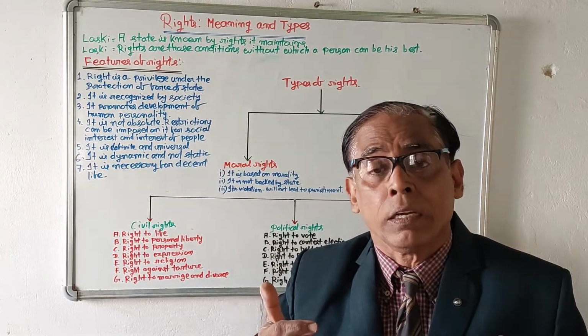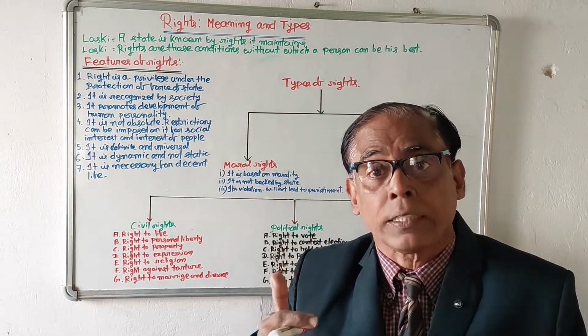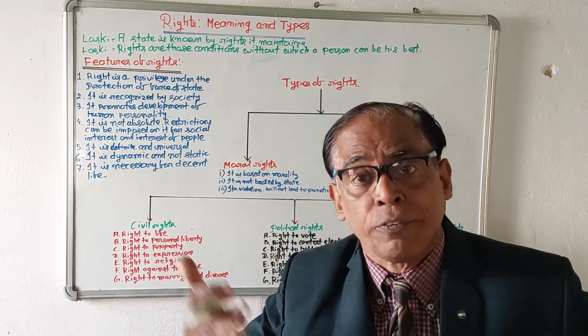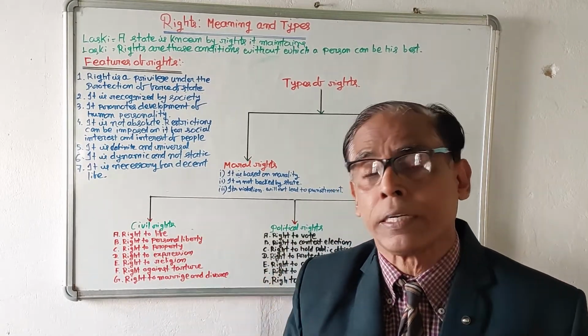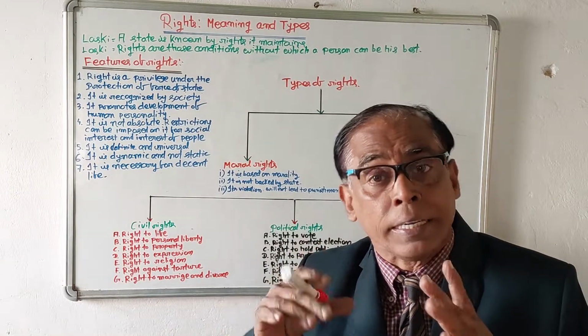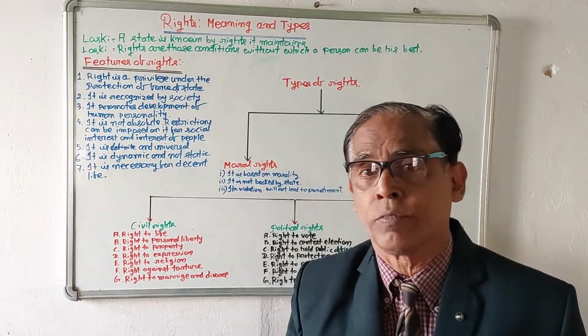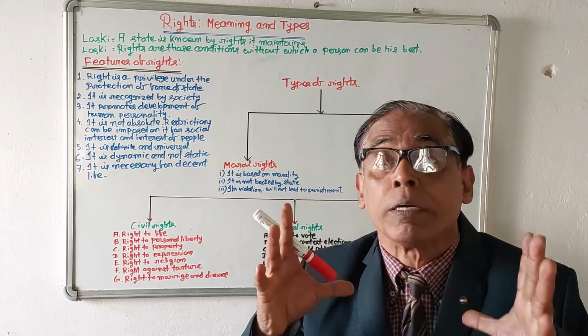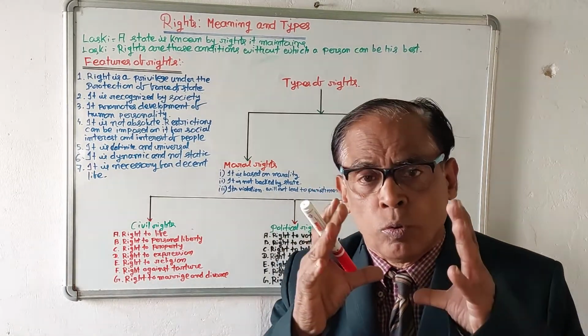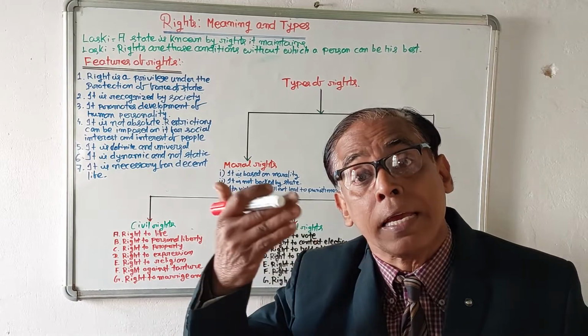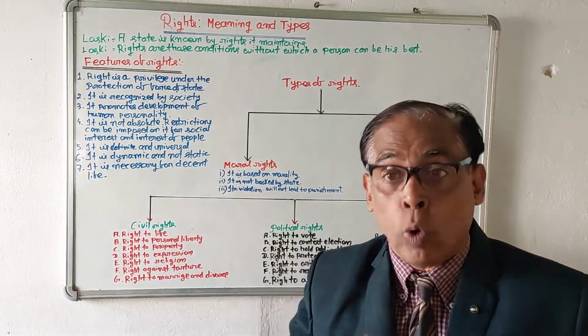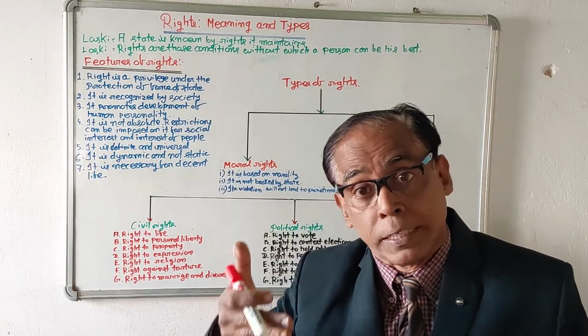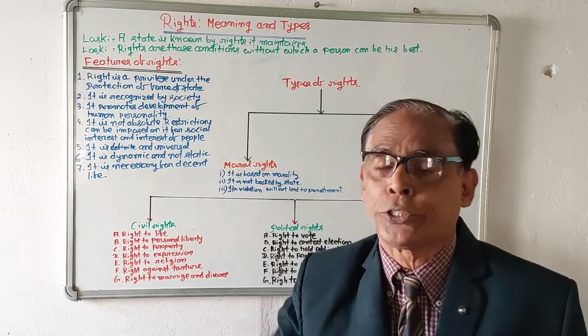If a country sanctions more rights, definitely it must be a democratic country. And if a country denies rights to its citizens, it is not a democratic country. So, rights determine what type of country it is.